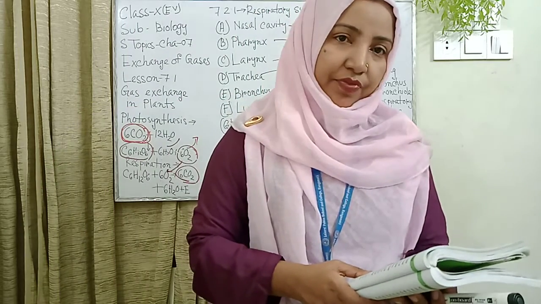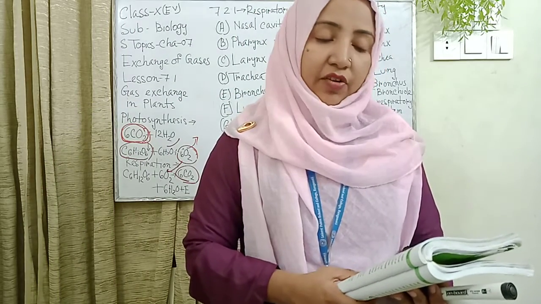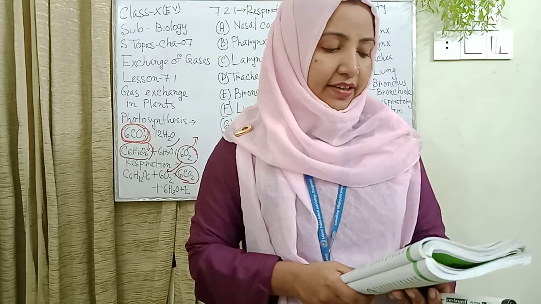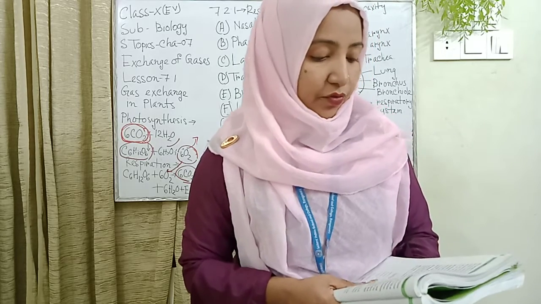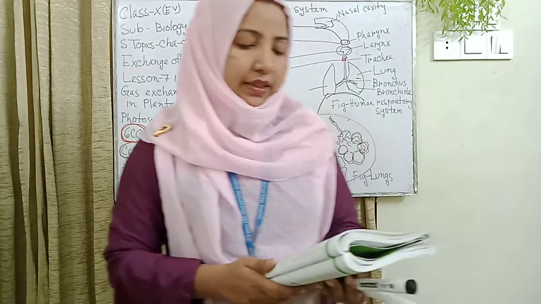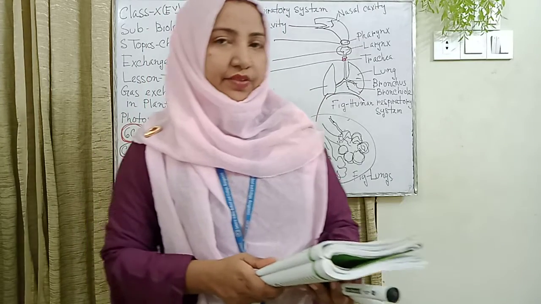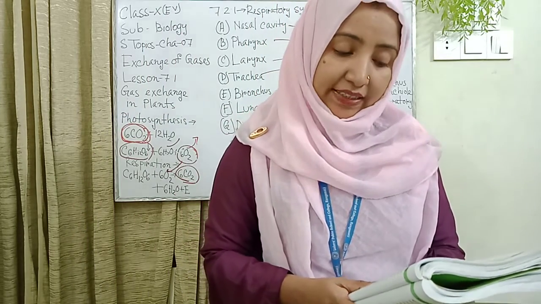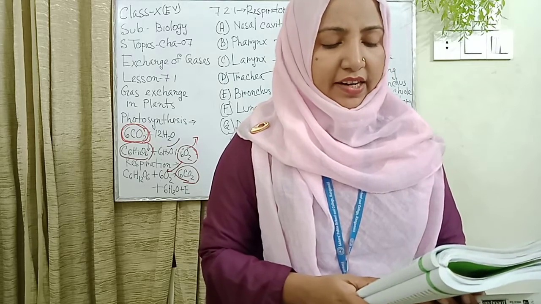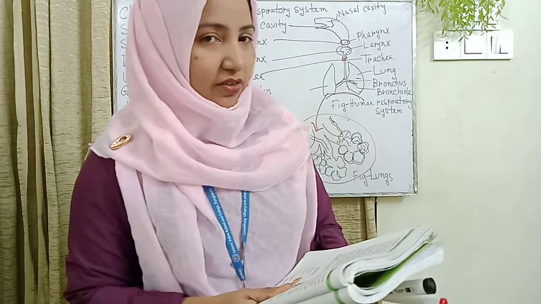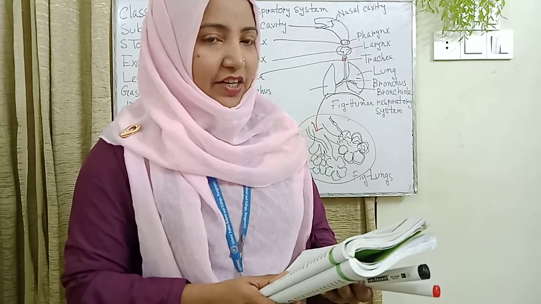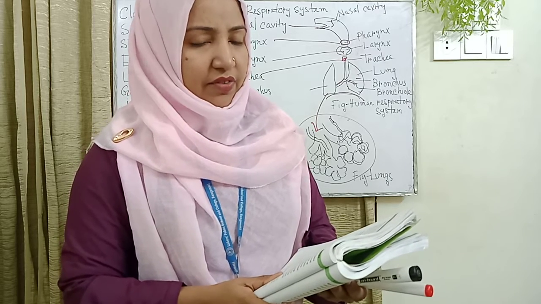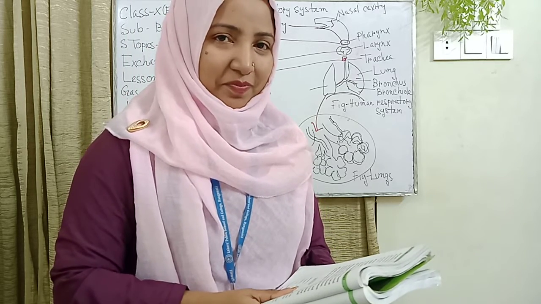A flap of soft tissue at the back of the tongue is the epiglottis. It acts as a lid at the time of taking food. This lid covers the opening of the larynx, so food particles cannot enter it, while keeping the larynx open during respiration, so air can get into the lungs through these spaces. But it has no function in respiration itself.